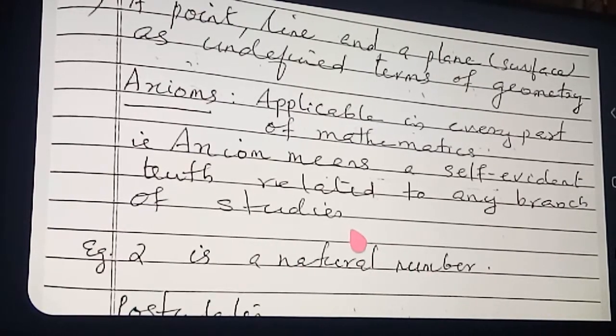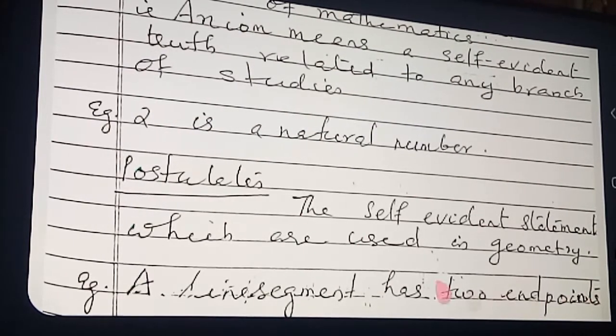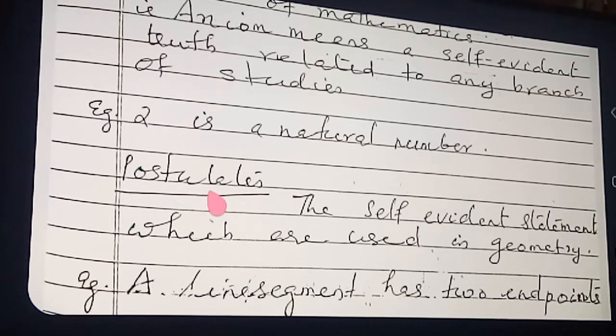And now we can differentiate it from the postulate. What is meant by postulate? See, self-evident statements which are used in geometry only. So these are the differences between them. Postulates means we are using them only in geometry. Those statements which are used in geometry we are calling postulates. And axiom means it is applicable in every part of mathematics. These are the differences between them.